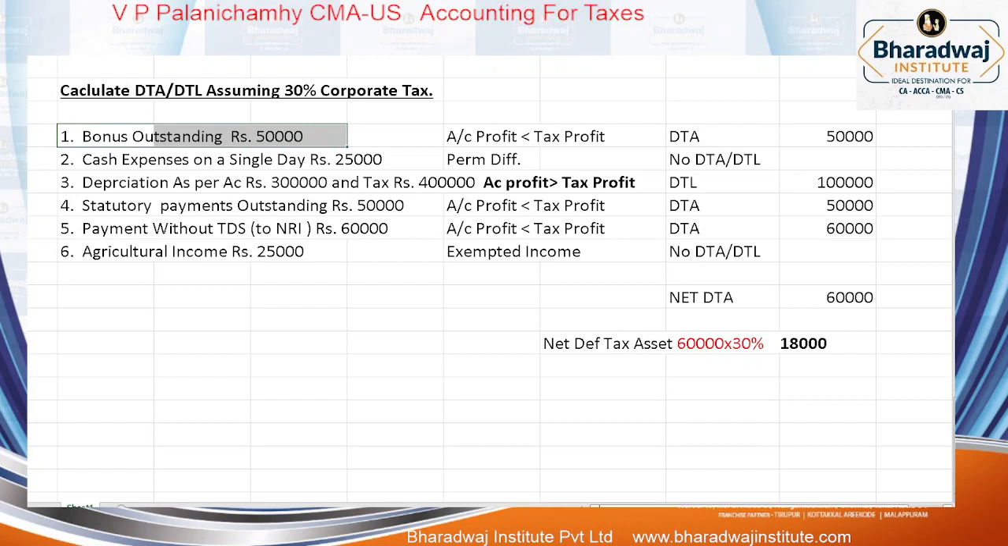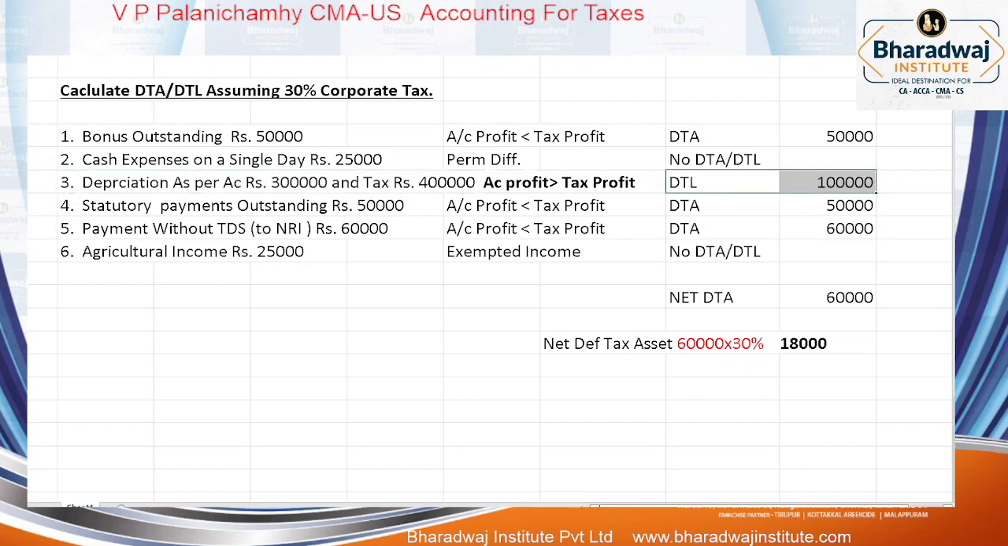போனஸ் அவுட்ஸ்டாண்டிங் அக்கௌண்ட்ஸ்ல சார்ஜ் பண்ணிருப்போம் பட் டாக்ஸ்ல சார்ஜ் பண்ணல, அதனால என்ன இருக்கும்? அக்கௌண்டிங் ப்ராஃபிட் will be less than tax profit. அதோட எஃபெக்ட் என்னது? Deferred tax asset. Cash expense permanent difference you cannot reconcile. Depreciation charged in accounting is less than what? Tax. அப்ப என்ன ஆகும்? Accounting profit is more than which profit?